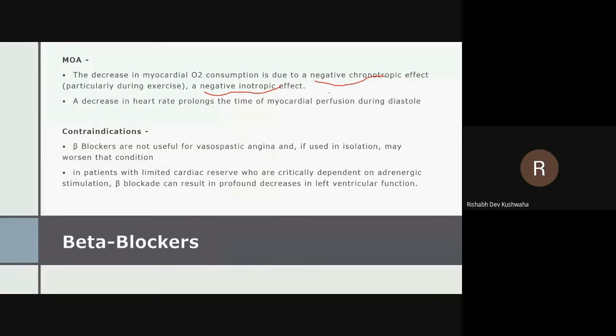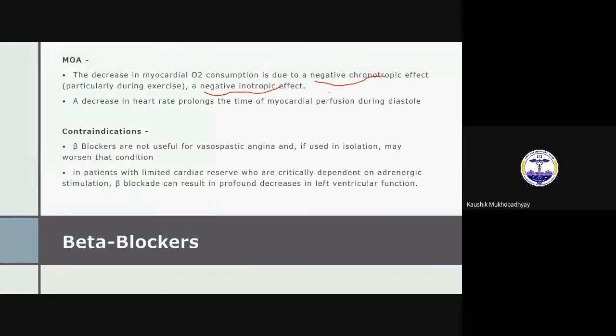Diastole is prolonged, and I think you know that the muscle of the heart gets blood supply or oxygen supply, that is the perfusion, mainly during diastole. So if you give a drug which will increase the duration of diastole, of course it will increase the oxygen perfusion time. So that actually in a separate way it helps also.